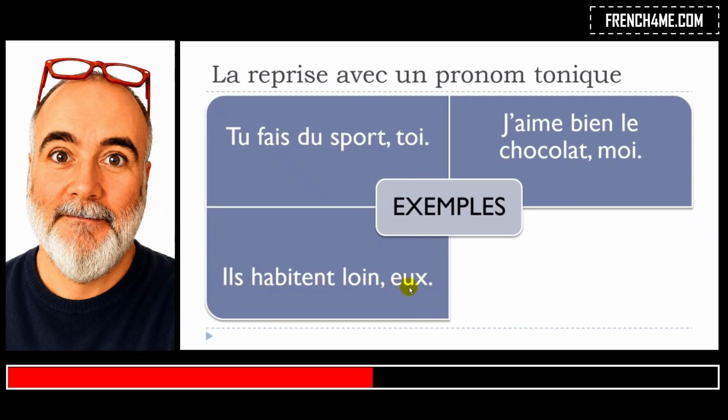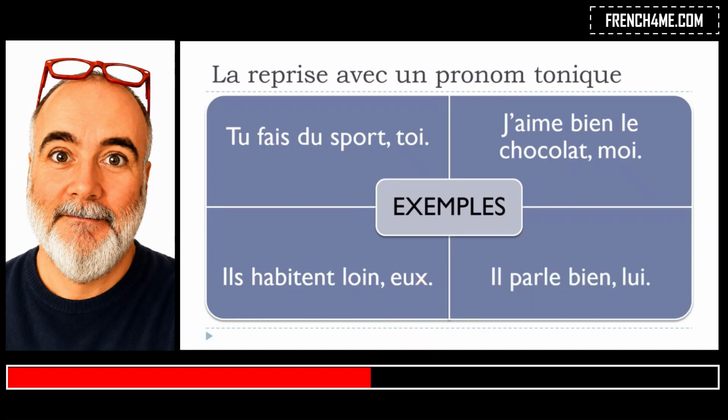And then you will put your pronom tonique here. And the last example, il parle bien, lui, okay? He talks well, and then lui, okay? So with this structure, you do exactly the same thing as we saw previously, but then you just put your pronom tonique at the end of the sentence.